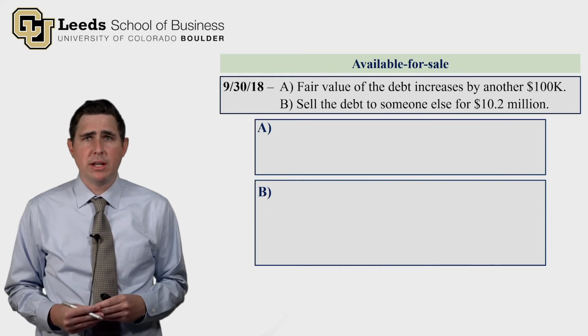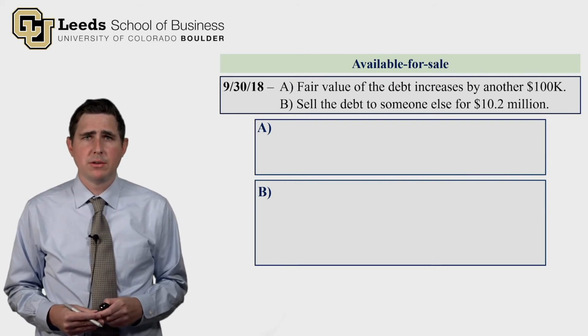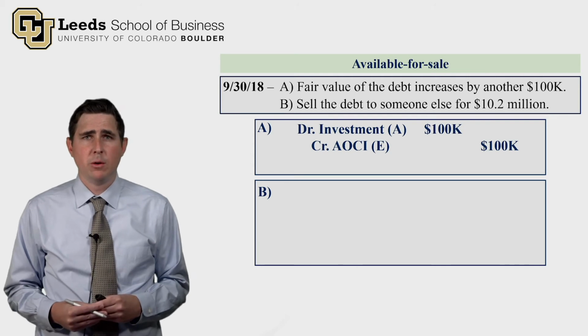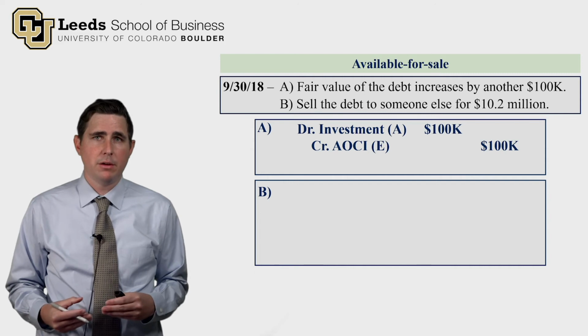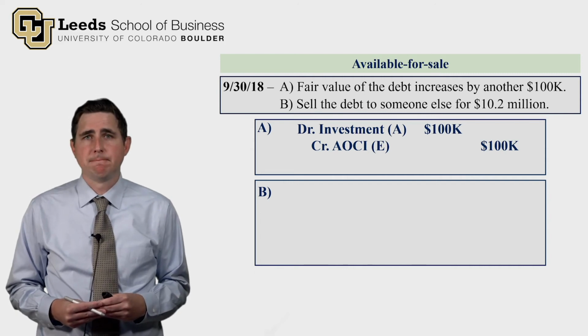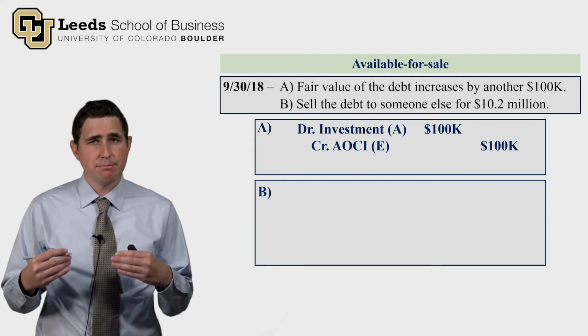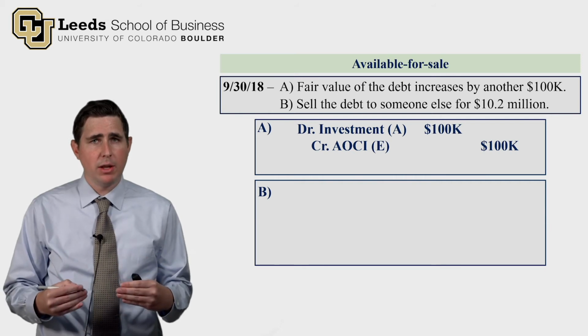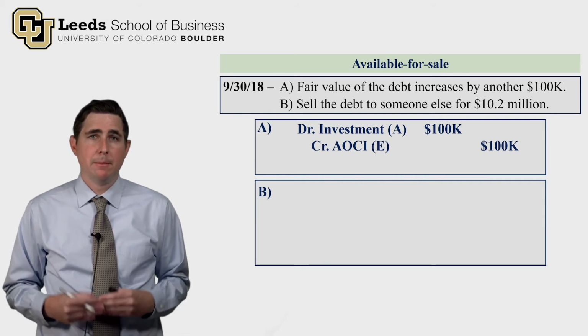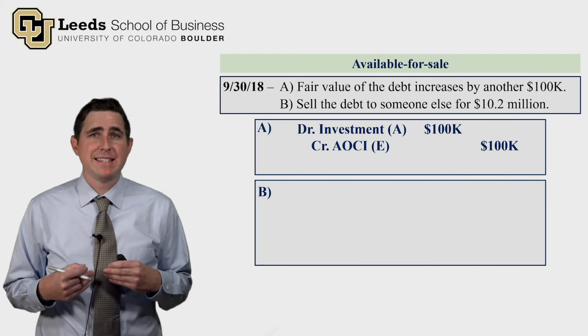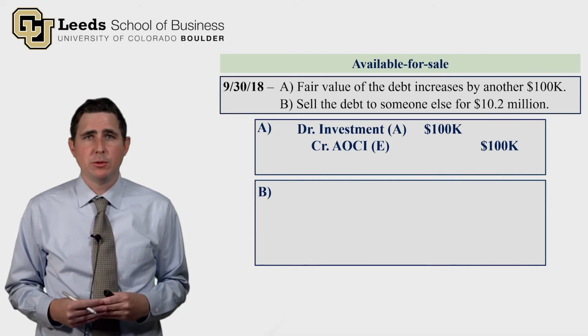Now let's fast forward 3 months, and 2 things happen again. First, the fair value of the debt increases by another $100,000, so it's the same journal entry. We debit the investment account by $100,000, increasing it to its fair value, and we credit AOCI. We hold this unrealized gain in equity. We don't let it hit net income yet. But now, part B, we're going to sell the debt to someone else for $10.2 million.